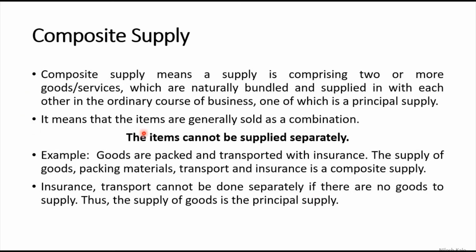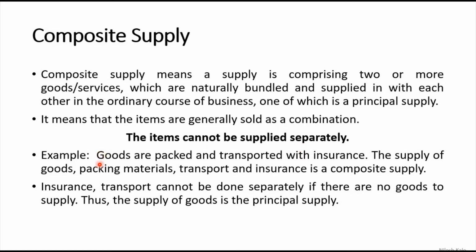It means that the items are generally sold as a combination. So there are two supplies, be that two goods or two services or goods and services combination. There can be two goods and one service, there can be one service and four goods, and so on. But this point is very important, one of which should be a principal supply, right? Items cannot be supplied separately is the very important point in the composite supply.